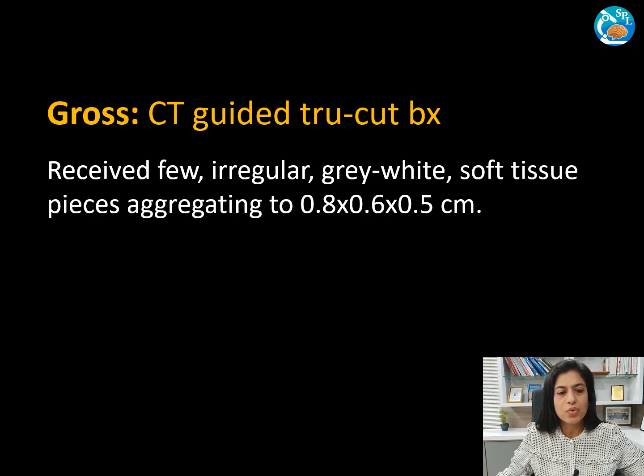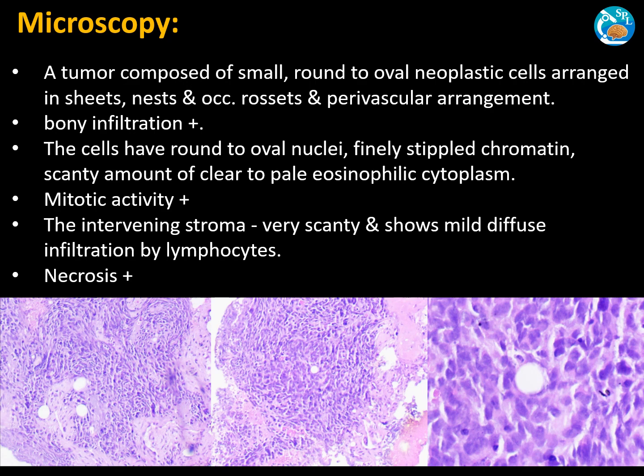In our lab, we received a CT-guided true-cut biopsy. Microscopy revealed a small round blue cell tumor. This tumor was composed of round to oval neoplastic cells arranged in sheets, nests, occasional rosettes, and a perivascular pattern. Bony infiltration was noted. The cells had round to oval nuclei and finely stippled chromatin, and the cytoplasm was scanty, and you can see it is clear to pale eosinophilic.